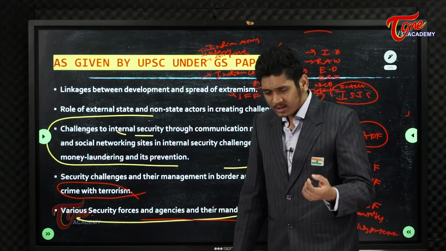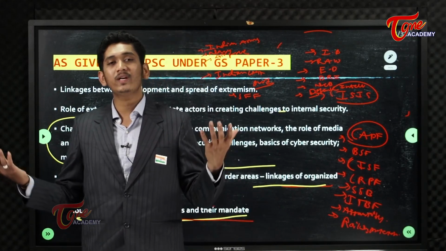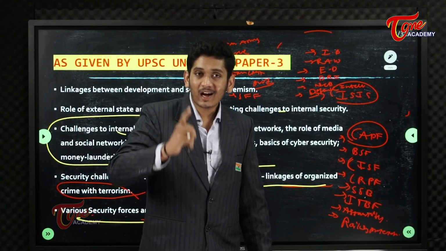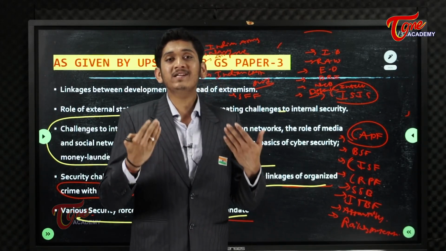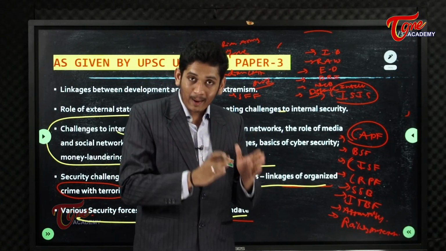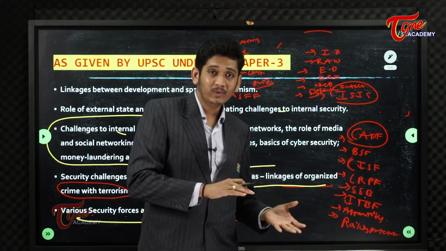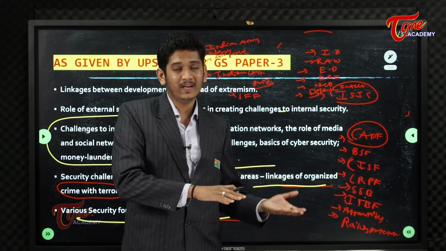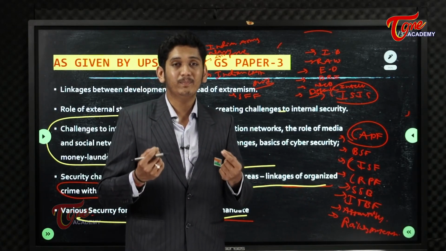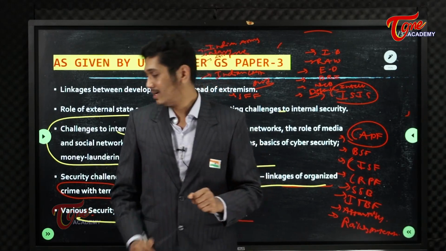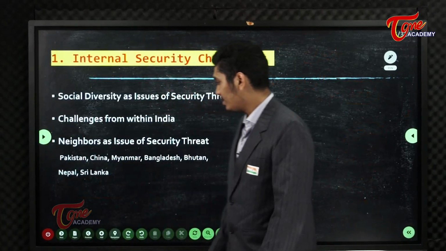and will also learn about their mandate. For simple example, let me tell you, Assam Rifles has a very unique nature. What is that unique nature? So Assam Rifles come under the administration of Ministry of Home Affairs, but the operational aspect, that is the whole system works under Indian Army. That is how the recruitment is done by Home Affairs, but how the operations are done, it is even led by army people and army personnel. So this is a very, very important point. Such important points you will be learning from these classes.